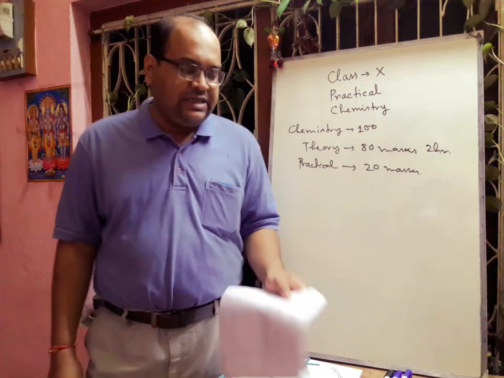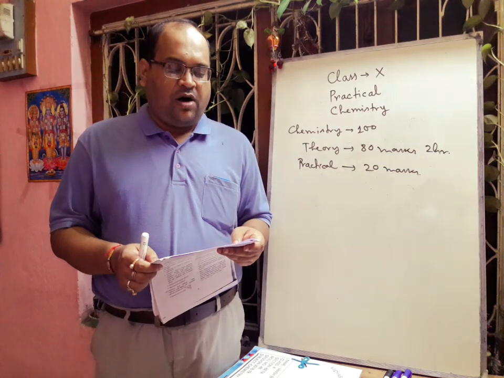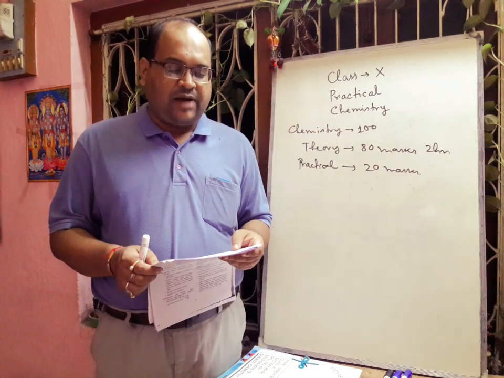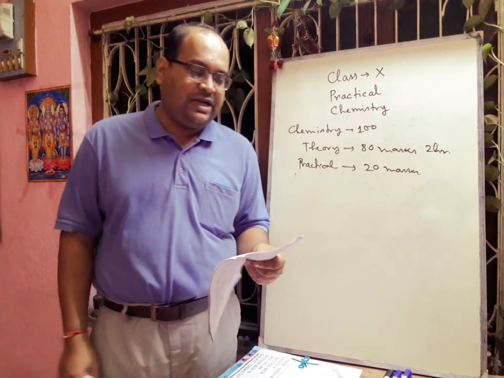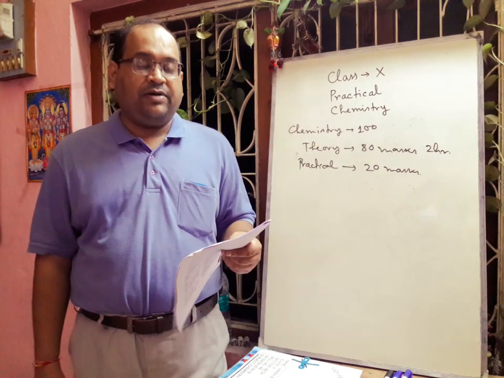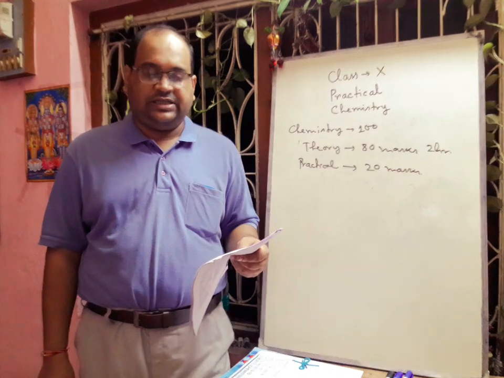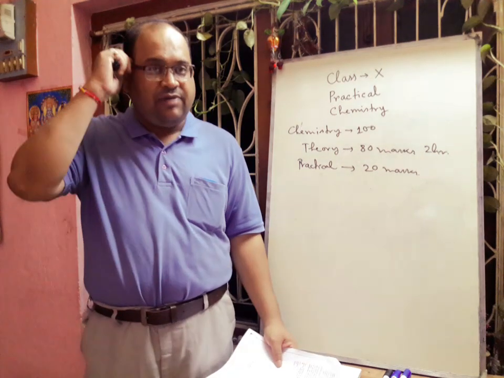And the last one is: add concentrated hydrochloric acid to each of the given substances and make observations. That means identification of two black substances. One is copper oxide and another is manganese dioxide. Copper oxide means black cupric oxide, CuO, and the other is manganese dioxide. So this minimum practical work you have to do.